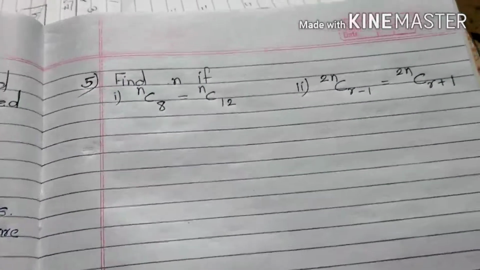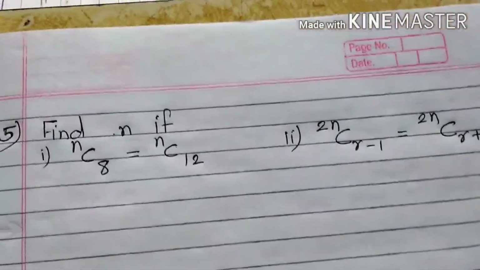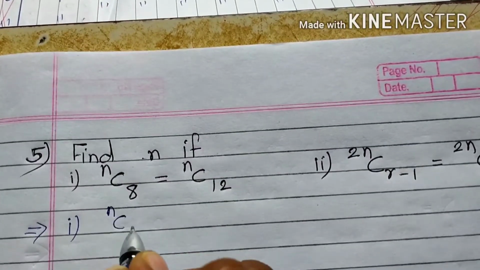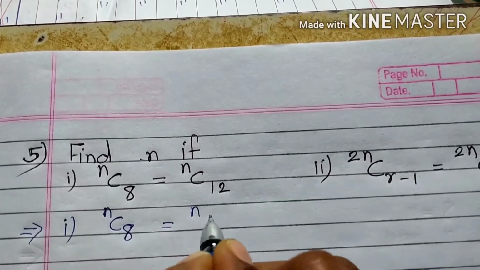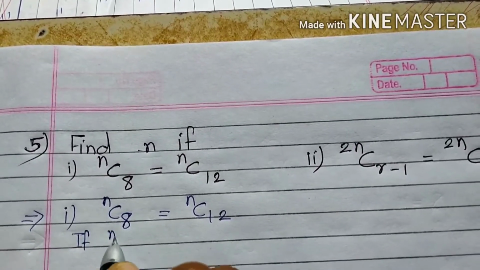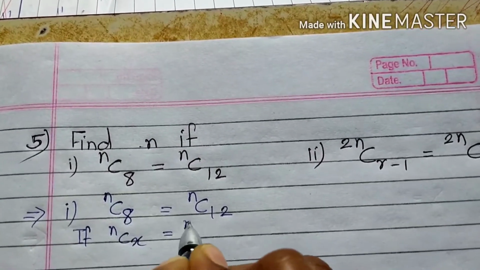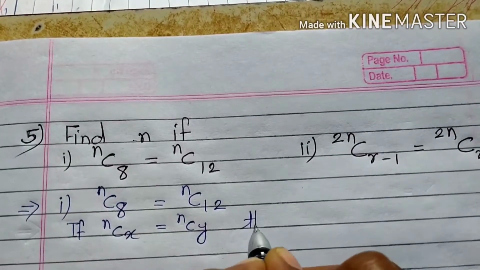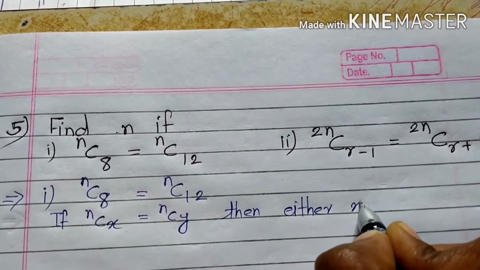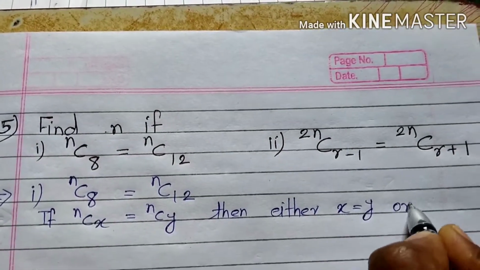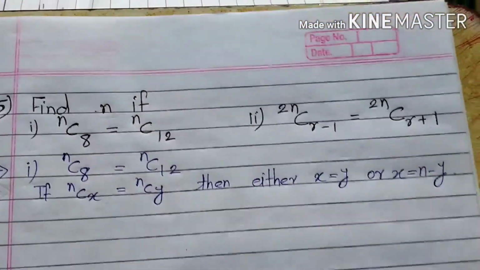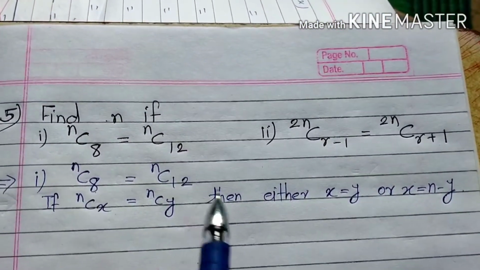So let us start to solve it. First, nC8 which is equal to nC12, and we know that if nCx is equal to nCy, then either x equal to y or x equal to n minus y. So suppose this is x and this is y.